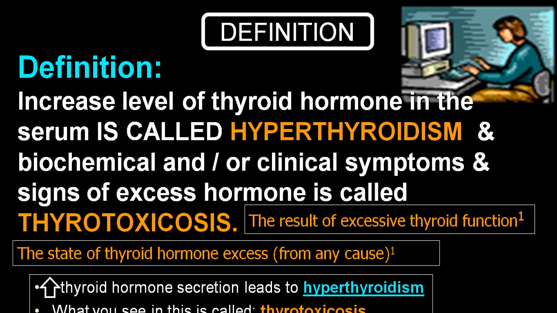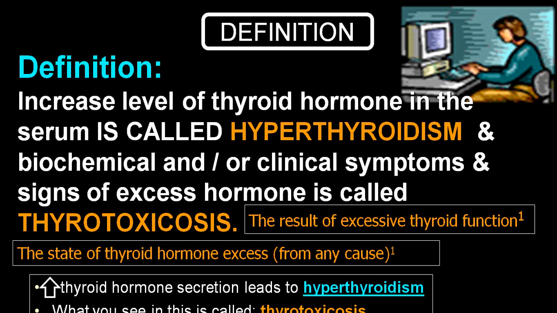If there is a biochemical elevated level of thyroid hormone in blood plus clinical symptoms and signs of excess hormone, then you call that thyrotoxicosis. So the result of excessive thyroid function due to increased level of thyroid hormone, we call thyrotoxicosis.